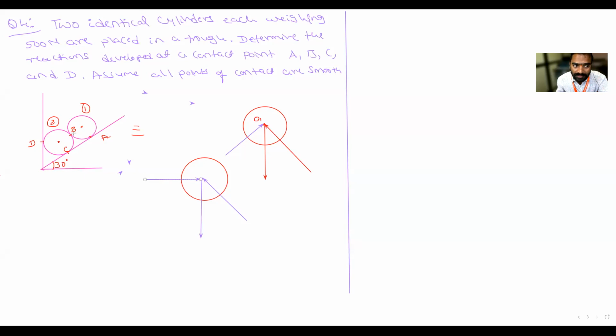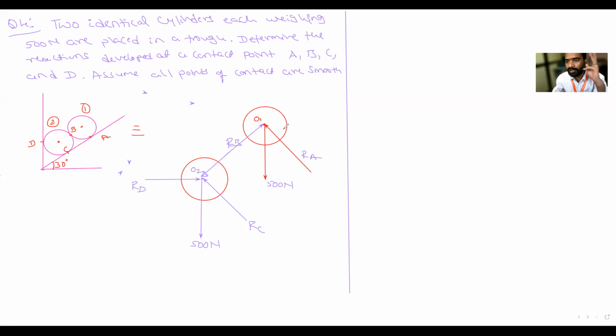Again there is point B. Whatever the force is at B, the same force is there here, acting at this point B. This is RB, this is RA, and this is the weight of the cylinder. Both are identical, so this is 500 Newton and this is also 500 Newton. This is RC and this is RD. This is our center, I will take it as O2.